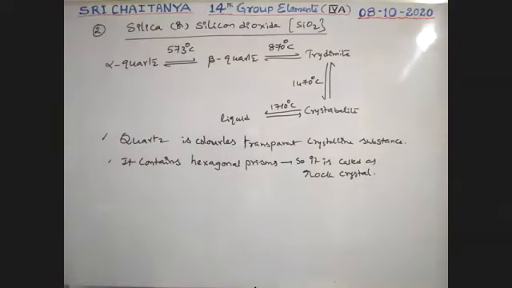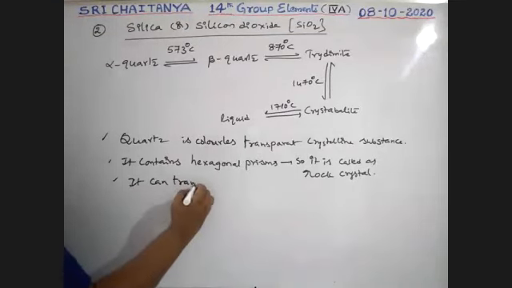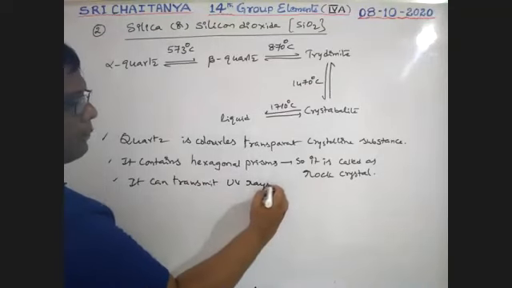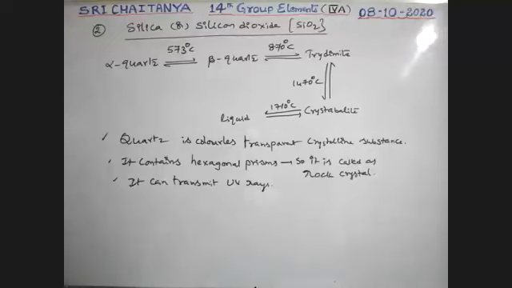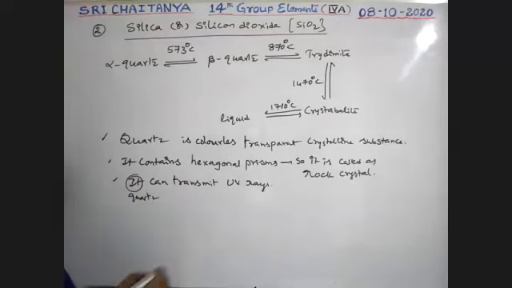Next, it can transmit UV rays. Quartz can transmit UV rays.